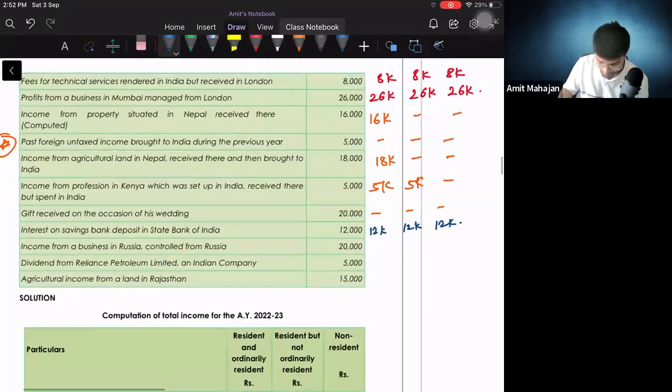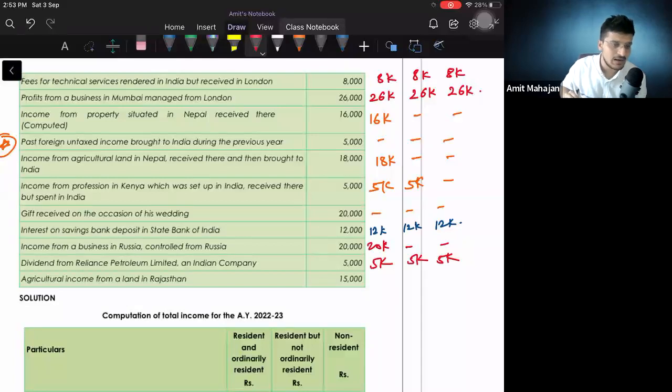Okay. Income from a business in Russia, controlled from Russia. Not taxable for RNOR and NR. But it will be taxable for ROR. Right? Because ROR हमेशा लटकता है. Dividend from Reliance Petroleum Limited, an Indian company, it will be taxable for all. Agricultural income from a land in Rajasthan, 15,000, it will be exempt for all.